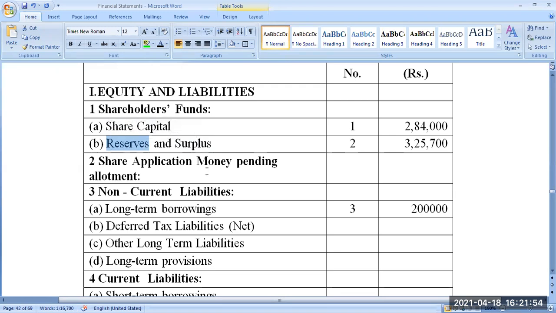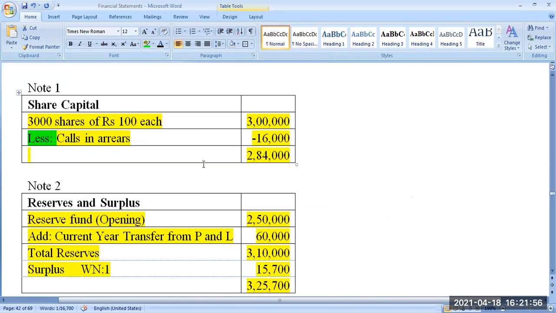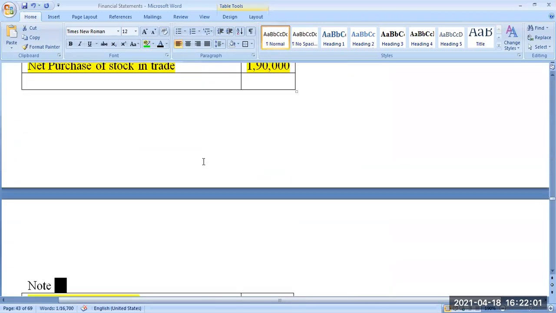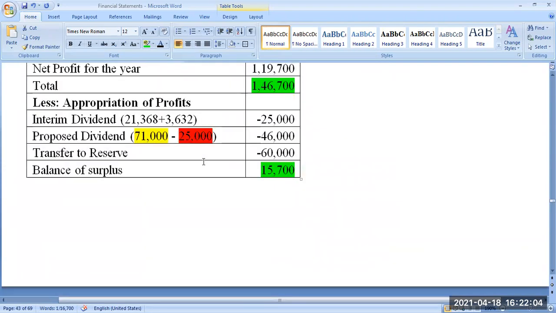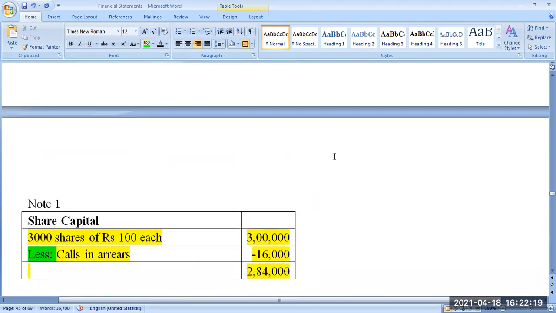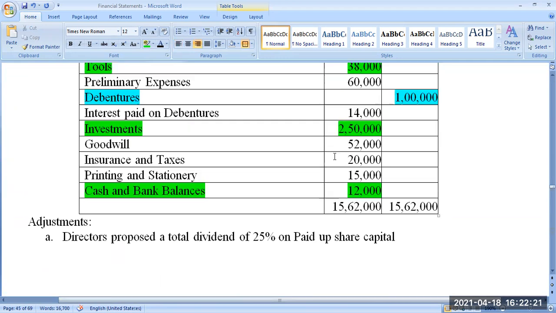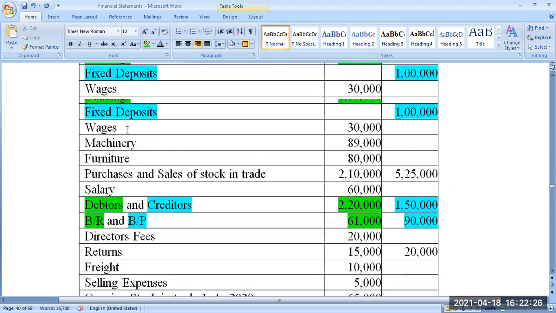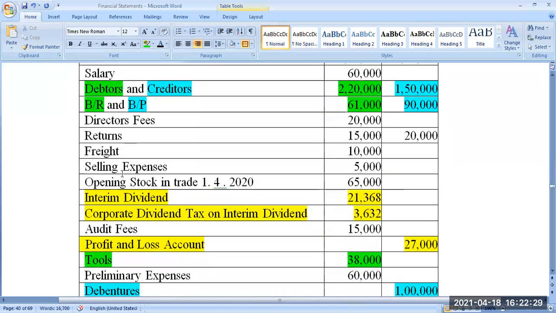Okay, let us now calculate the reserves and surplus. Before that, first we will calculate the surplus. How do you calculate surplus? Surplus is nothing but the profit of the company left after doing all kinds of appropriation. In this company, before starting the business of this current year, there is a profit of 27,000, given in the trial balance in the name of profit and loss account. Look at this, it was given in the trial balance in the name of profit and loss account. Where is it?